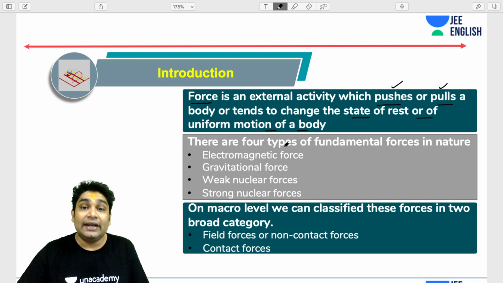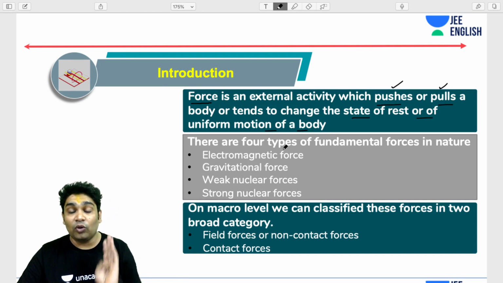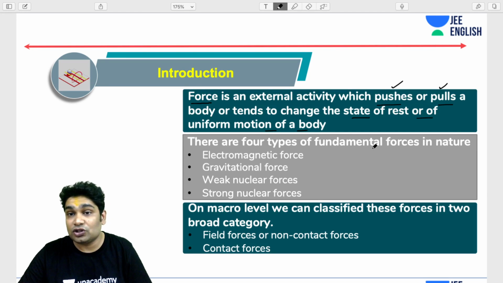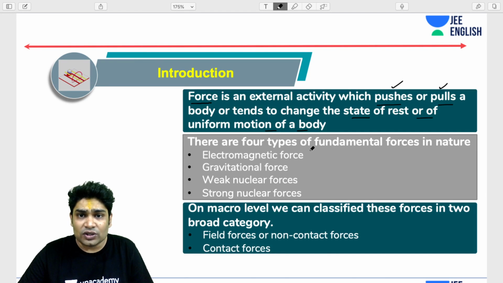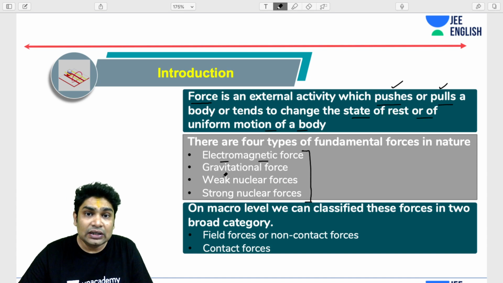Now, all forces in nature can be categorized into four categories, called the fundamental forces of nature. First you have electromagnetic force, then gravitational force, then weak nuclear force, and finally strong nuclear force. Please note that both these nuclear forces only exist inside the nucleus.